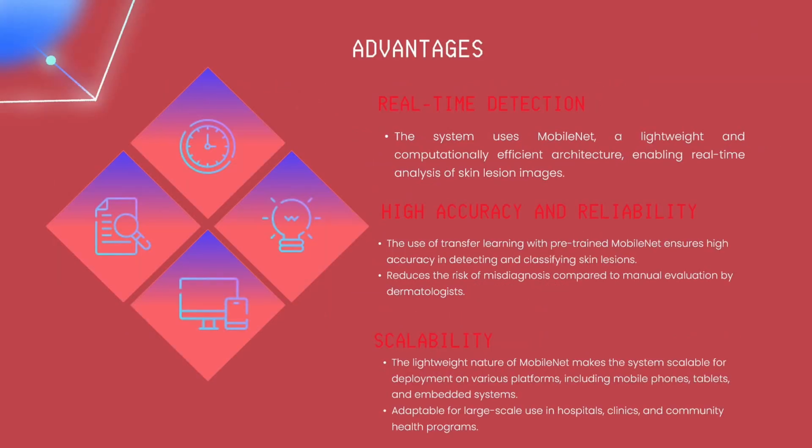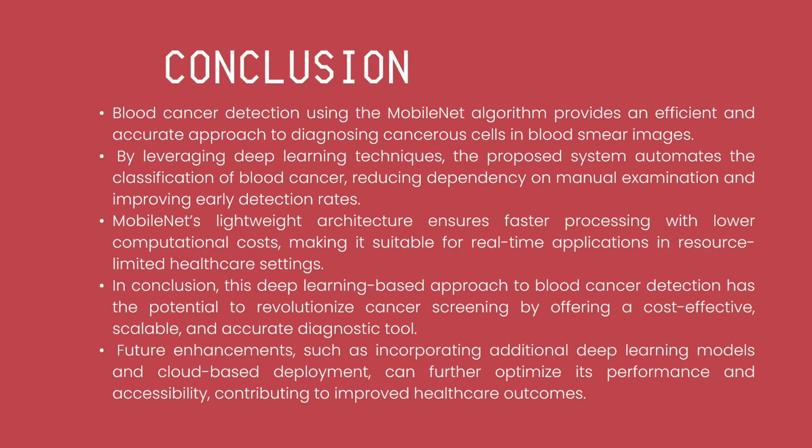The major advantage is real-time detection. You can upload whatever blood images you have and get the results, which are also more accurate. You can improve this model with anything, such as mobile phone support, and make your own customizations. In the conclusion, we have mentioned that blood cancer is predicted with the MobileNet algorithm, which is more accurate as well as scalable. This is a lightweight algorithm, so it can produce results faster.